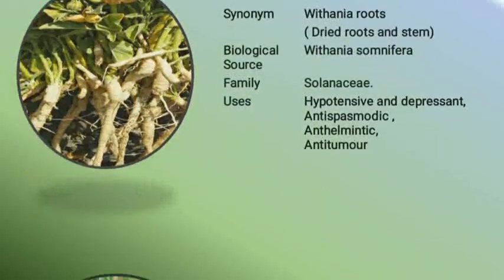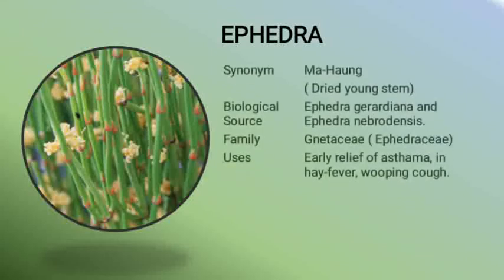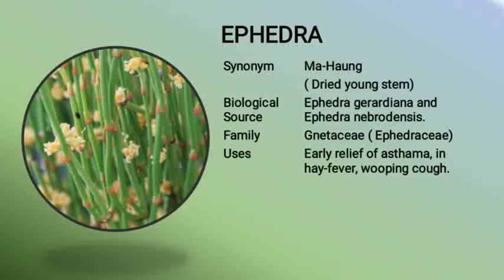Moving further to the next one. Can you identify what this is? This is the image of ephedra. Synonym for ephedra is mahuang, and it consists of dried young stem of Ephedra gerardiana and Ephedra nebrodensis belonging to the family Gnetaceae, which is also known as Ephedraceae, and it is used for early relief of asthma, in hay fever, and also in whooping cough.